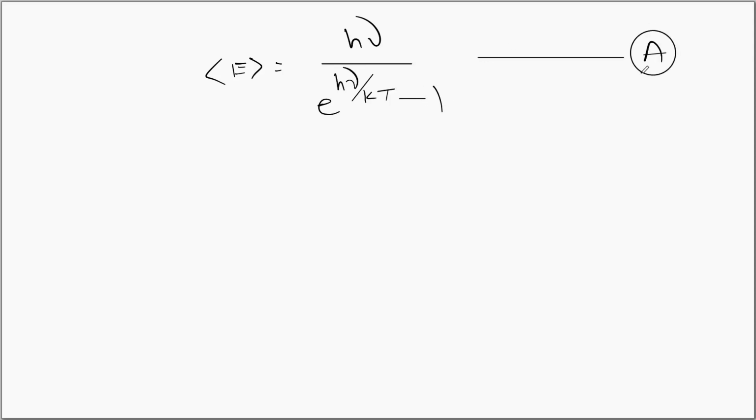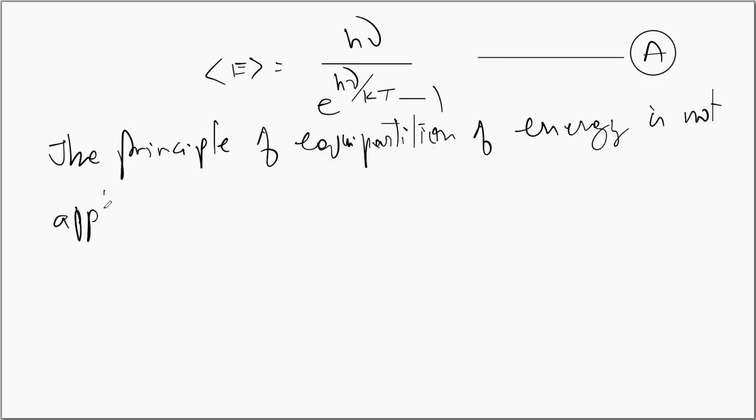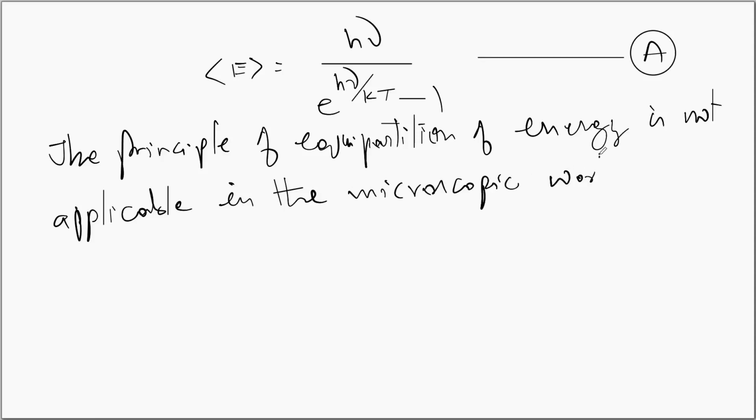Now we shall recollect the assumptions that were used in the Rayleigh-Jeans law. The Rayleigh-Jeans law uses the Boltzmann's principle of equipartition of energy, which is equal to kT. Whereas here we are getting an average energy that is equal to h nu upon exponential h nu upon kT minus 1, which means the principle of equipartition of energy is not applicable in the microscopic world. Means the Boltzmann's principle of equipartition of energy, which gives us the average energy of the oscillators as kT, holds good only in the macroscopic world.